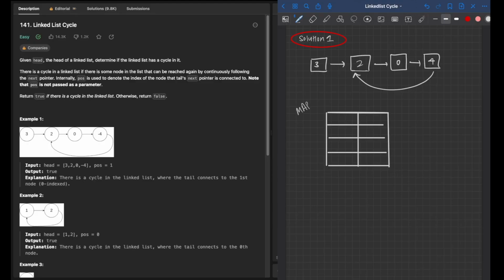First, a more intuitive and straightforward approach. We use a map to store if we have encountered the list node before. Starting from the head of the linked list, if the current node is not present in the map, we put it in and set the value to true. Now we iterate through the list, and each time we use the current node as the key to check the map and initialize the value.